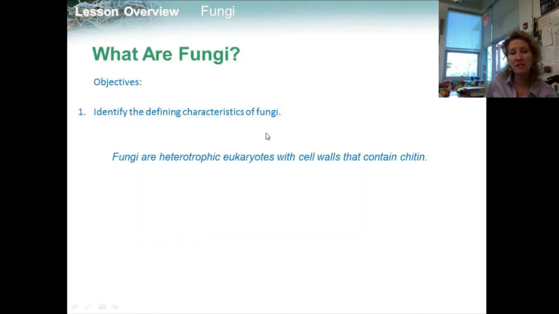Objective number 1 was identify the defining characteristics of fungi. Fungi are heterotrophic eukaryotes with cell walls that contain chitin.